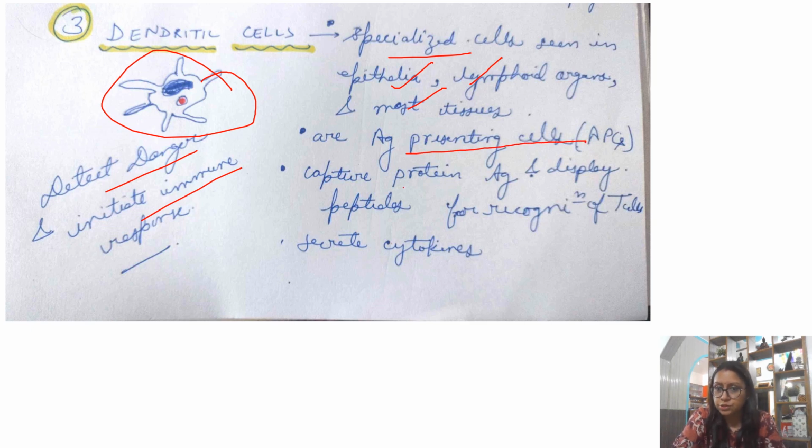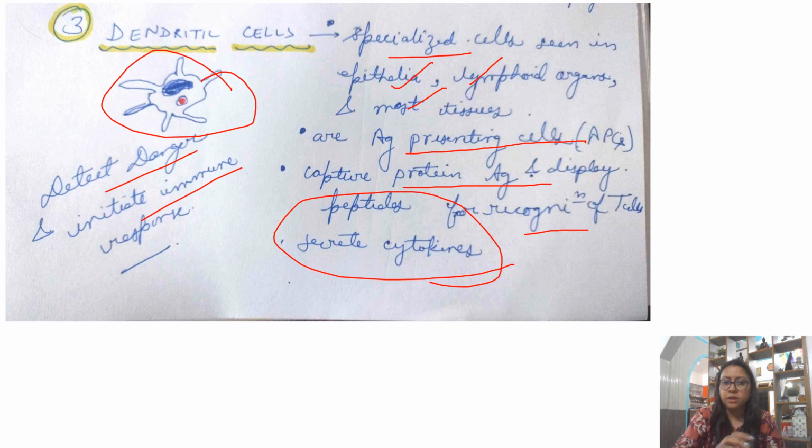What they do is capture the protein antigen and display its peptides for recognition by T cells. They also secrete cytokines. So in a way, these antigen presenting cells present to T helper cells, telling them that yes, you have to eat away these cells, or you have to create an immunity against this antigen. So these are antigen presenting cells of our phagocytic system.